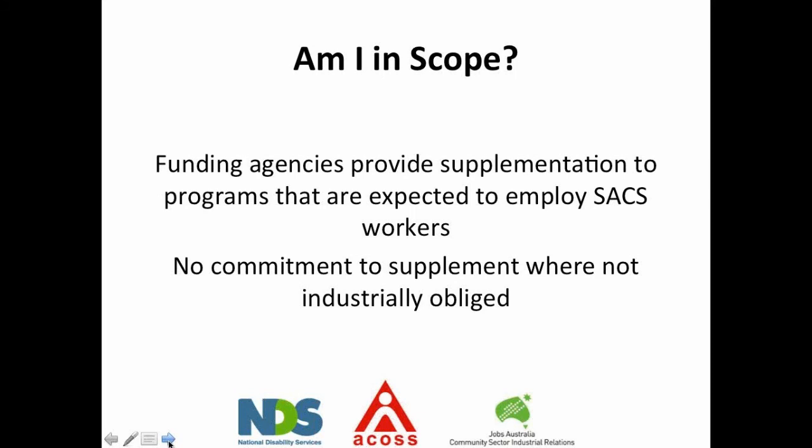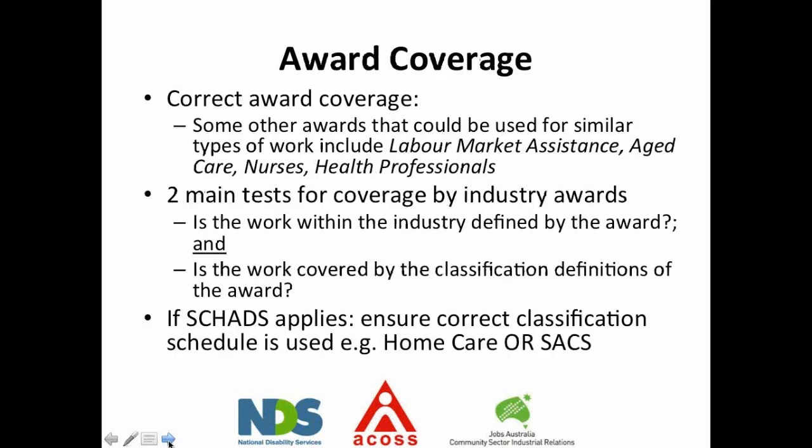Where we have some award coverage issues are where we have perhaps children's services who should be employed under children's services and not under SACS. Those employees are not subject to the ERO. We also have the occasional one-off, and some might be doing labour market assistance, aged care, nurses, health professionals. Those individuals are not going to be covered if they're covered by those awards. So where you happen to employ a nurse, they may well be under SACS. If you specifically have asked for a nurse and you are employing a nurse as a nurse, that person is not going to be covered by the SACS award. They're going to be covered by the nurses award, and they're not going to be subject to the ERO and not going to be getting that sort of funding.